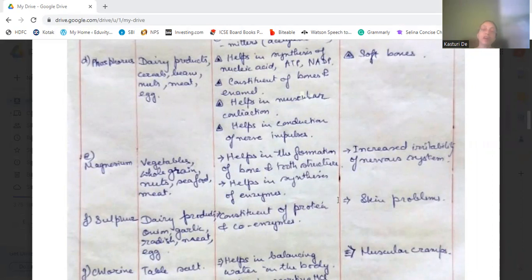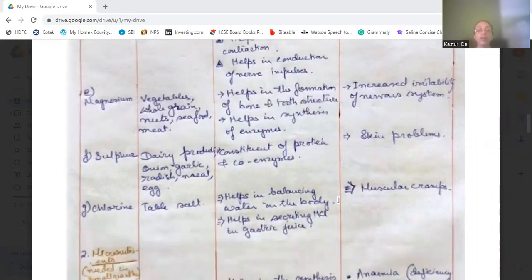Then we come to sulfur. Sulfur is present in dairy products, onion, garlic, radish, meat, egg. Their function is they constitute the protein and the coenzymes. And the deficiency disease can cause skin problems. Then chlorine. Chlorine is present in the table salt, that is sodium chloride.